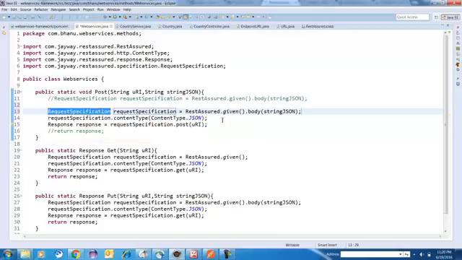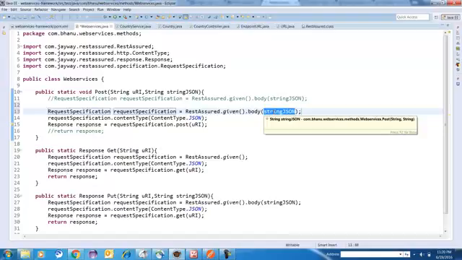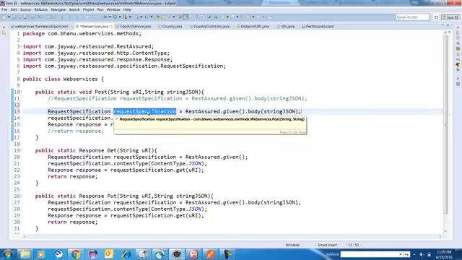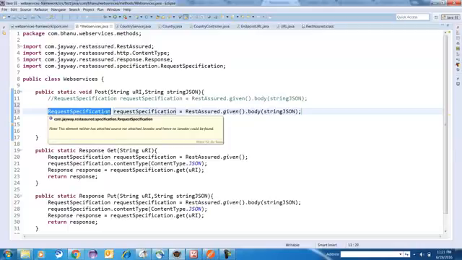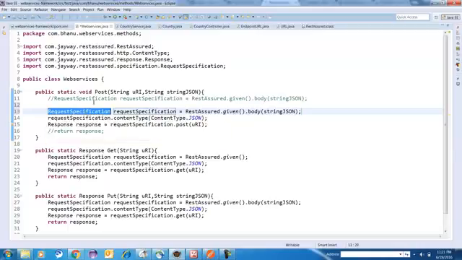RestAssured is a class, given is the method, body is the method. This body takes the JSON data which you want to post to the server. If you want to store the return type of this method, it will return you the request specifications. Now what type of data you want to post to the server, that you need to specify.